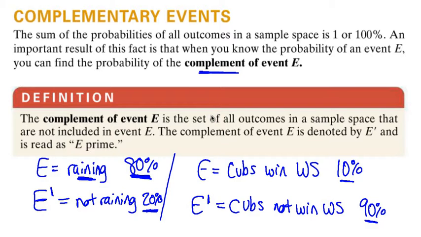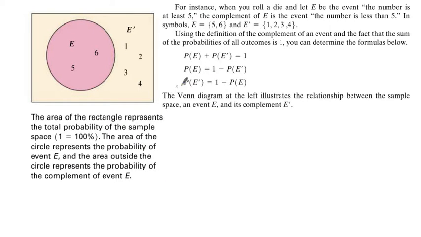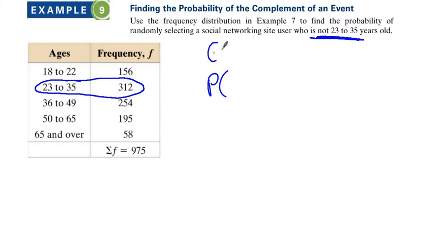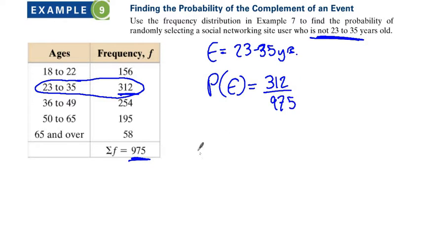Alright, so let's take a look at another example. By the way, this just summarizes what we just said right there. This is on page, I think, 138 in the book, if you want to take a closer look and maybe read through that. Alright, here's an example. Use this to find the probability of picking somebody who is not 23 to 35. Well, let's find the probability that they are 23 to 35. So let's say E is picking somebody between 23 and 35. That's our event. The probability of that happening, we did this before, it's 312 out of 975. What is the chance that we don't pick that, so that we're picking somebody who's not?